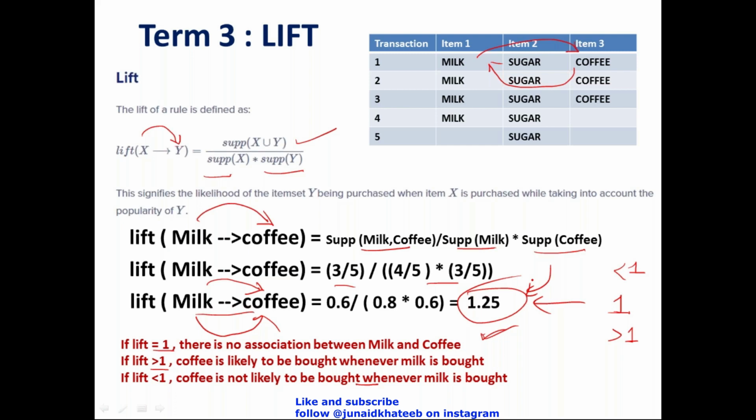In our case, because there are 5 transactions and 3 times milk and coffee are getting picked up together, 60% of the time it is getting picked up together, which is again a very high number. That is why straight away I've got a value of more than 1 over here. So that is how I'll understand that milk and coffee would be picked up together.